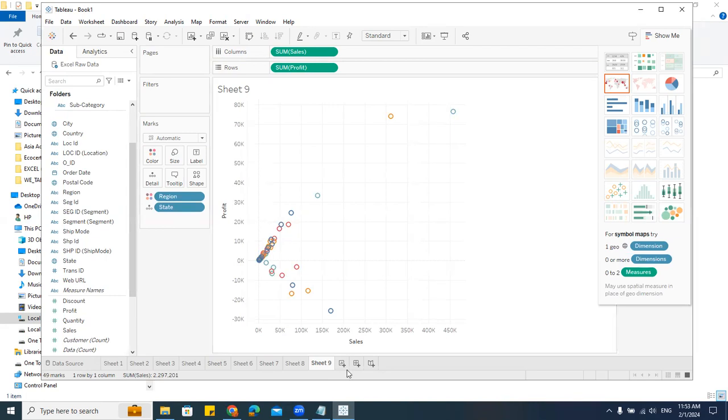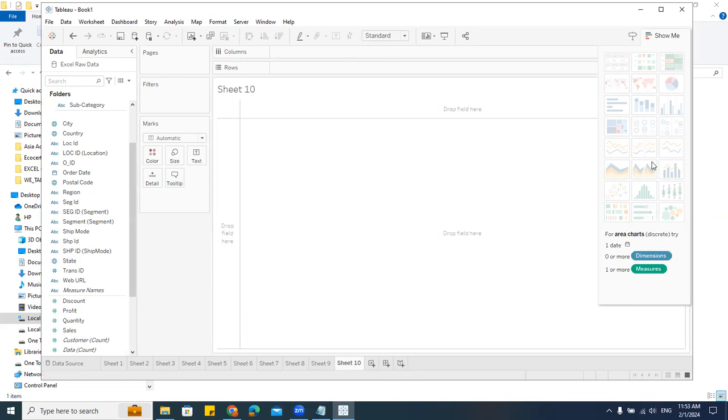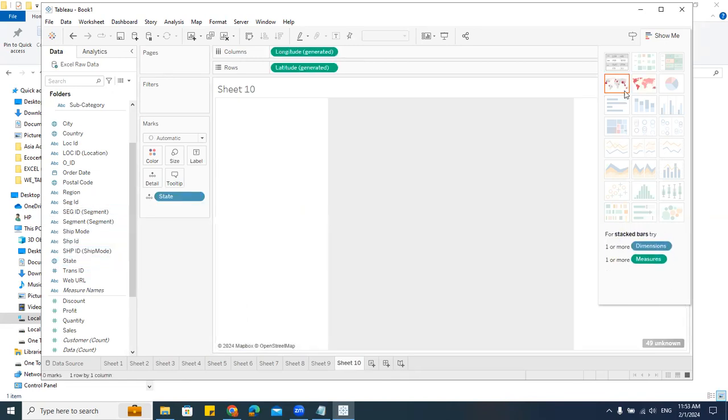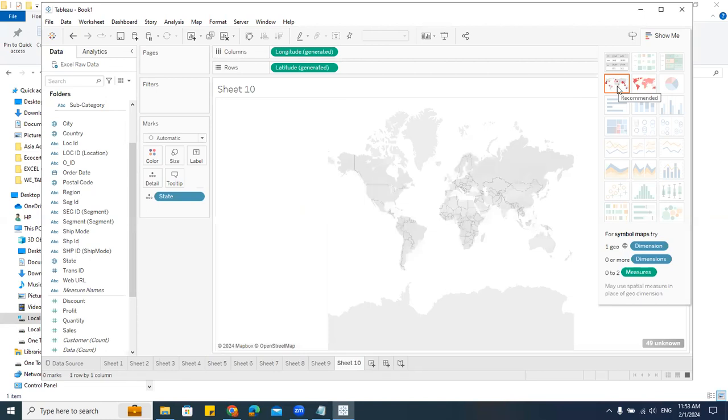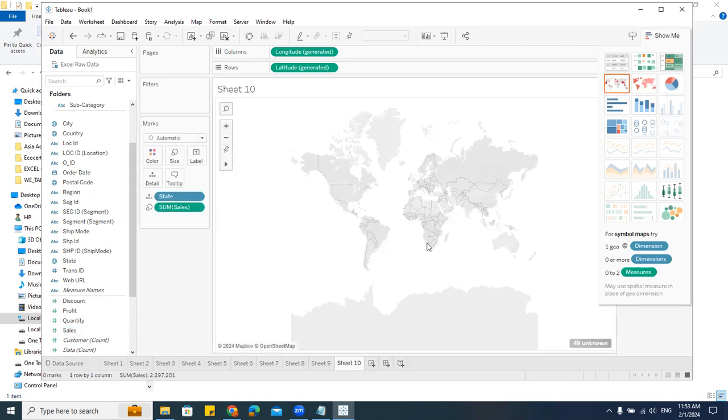I want to create a map chart. Let me go here. I will select this state. Just double click. See, automatically there is a map. Now I'll take this sales. Double click. See, it's not coming. The map is not coming. That is because what happens sometimes, it will take some default country.